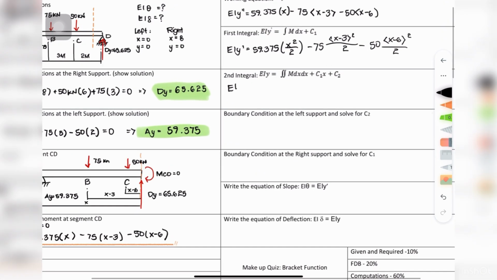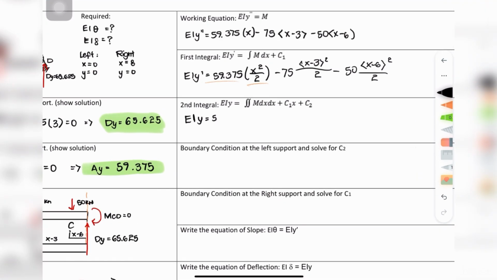Now for the second integral, for the first part, 59.375 times x squared divided by 2, we integrate. This becomes 29.6875 times x cubed over 3. Next, look at minus 75 times the bracket of x minus 3 squared divided by 2. When we integrate this, it becomes minus 37.5 times the bracket of x minus 3 cubed over 3. Now for the final part, minus 50 times the bracket of x minus 6 squared divided by 2. When we integrate this, it becomes minus 25 times the bracket of x minus 6 cubed over 3.